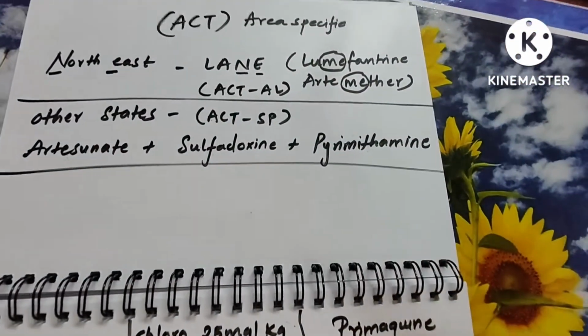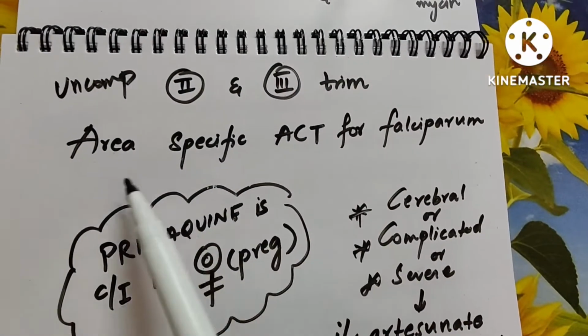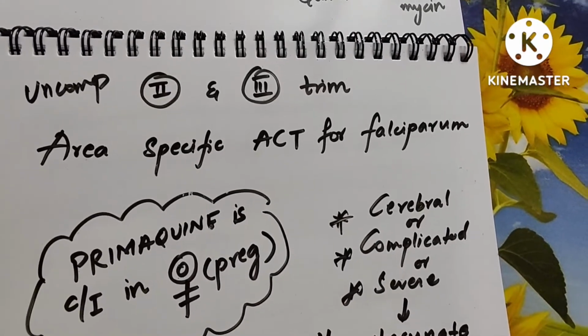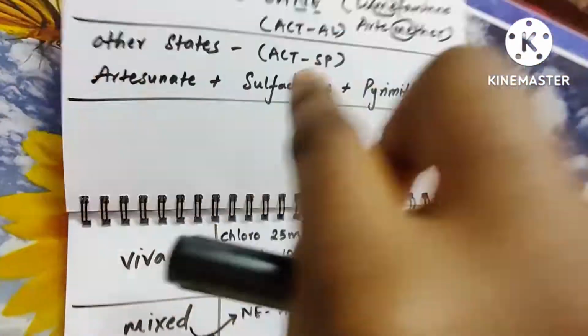Now let us go to the area based therapy. As discussed in pregnancy also, in second and third trimester you have to go with area specific therapy, right? And in the general population also it is area specific therapy. So what is all about this area specific therapy?